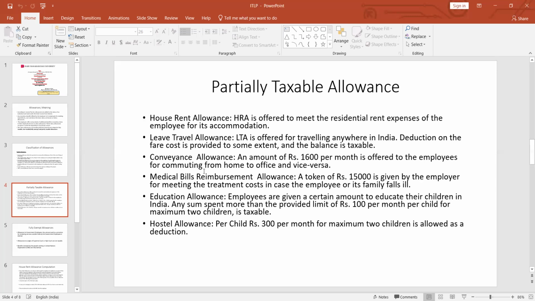vice versa. Medical bills reimbursement, a token of rupees 15,000, is given by the employer for meeting the treatment cost in case the employee or family falls sick. We have education allowance and hostel allowance. Education allowance is given as a certain amount to educate their children in India. Any sum spent more than the provided limit of rupees 100 per month per child for a maximum of 2 children is taxable. Similarly, hostel allowance of rupees 300 per month per child for a maximum of 2 children is allowed as a deduction.